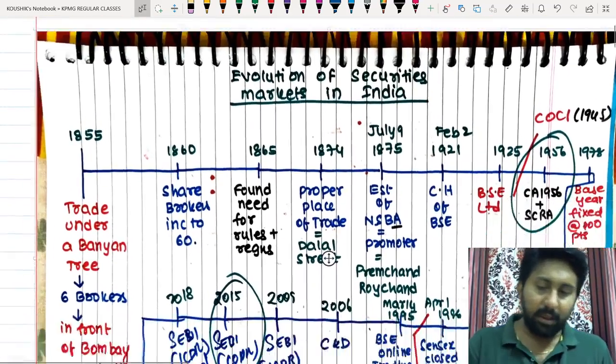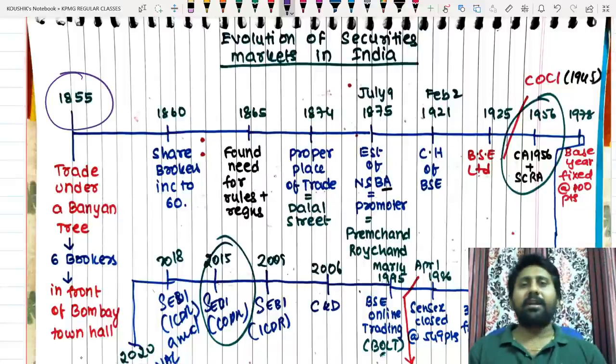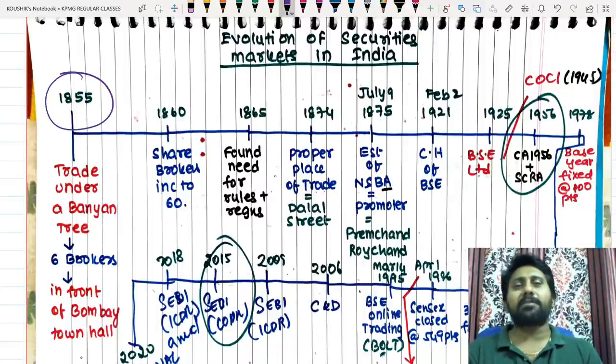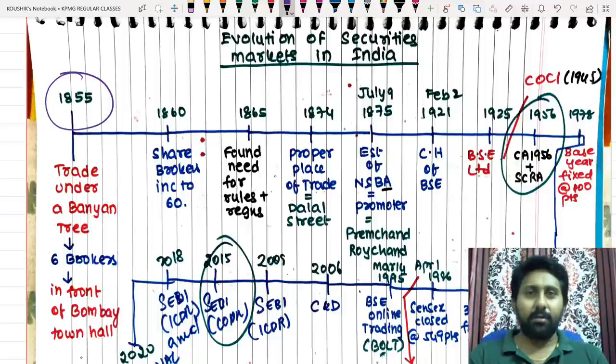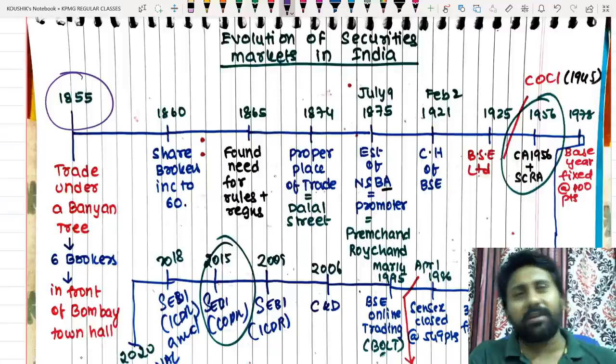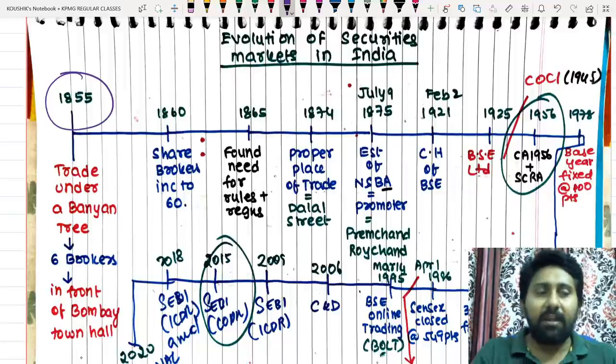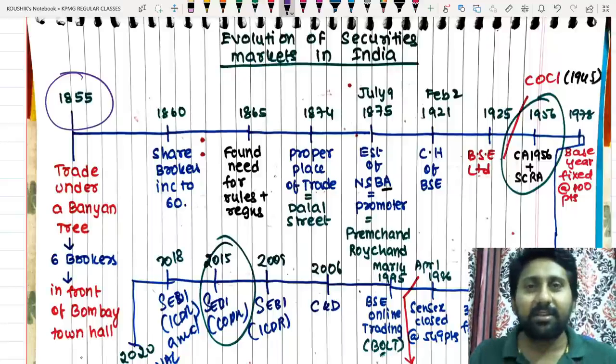Let's see now. 1855. That means the East India Company came almost 100 years back. The East India Company concept came to India. What is the East India Company? It is also a company first. That means it will have some share capital. Whenever I want to expand my business, I can't just expand like that; by inserting some capital, I have to insert some top-up recharge called share capital.